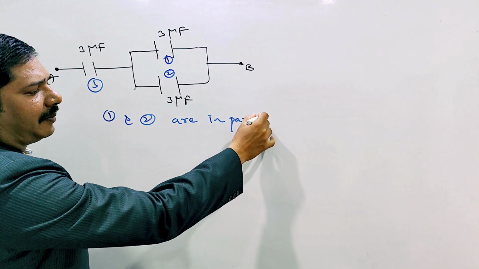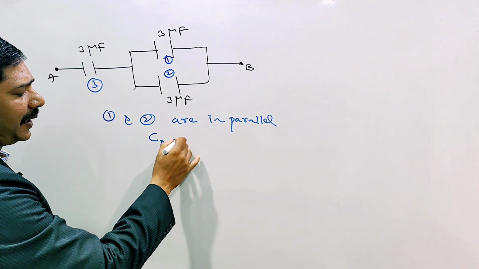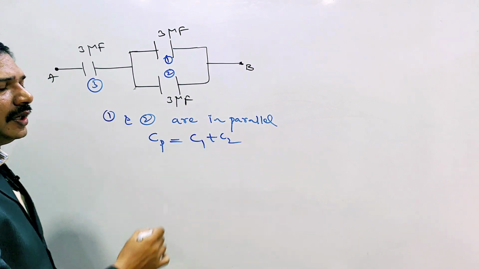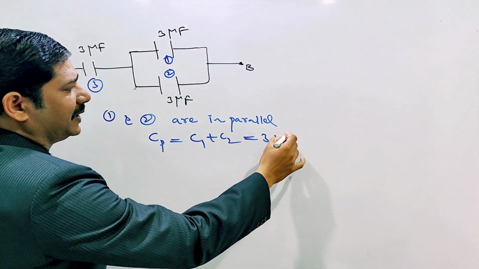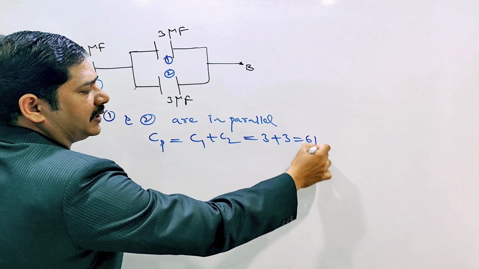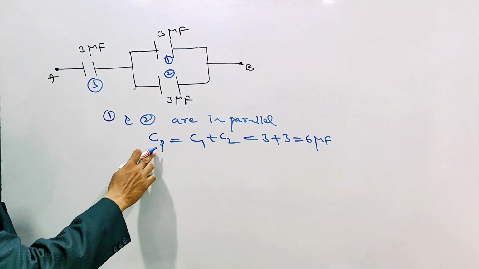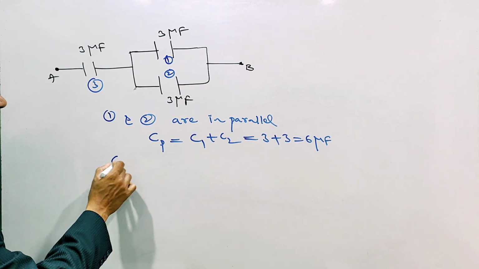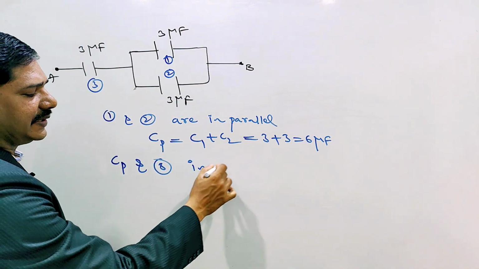Parallel combination, what is the formula? Addition. The parallel formula is addition: C1 plus C2. Here, 3 microfarads plus 3 microfarads, total 6 microfarads. Now this CP, the parallel combination, and the third one are in series.